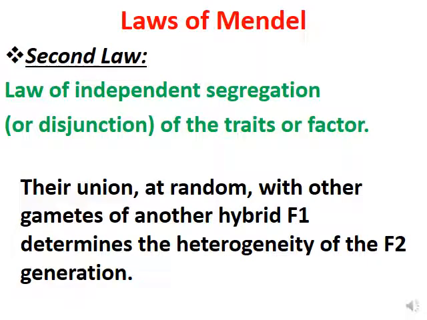Their union at random with other gametes of another hybrid F1 determines the heterogeneity of the F2 generation. If we cross F1 with F1, we get the F2 generation, with different phenotypes and different genotypes.